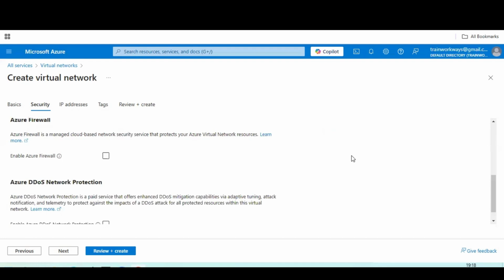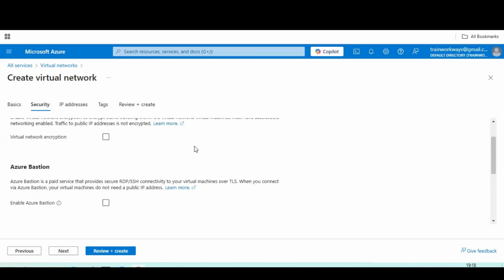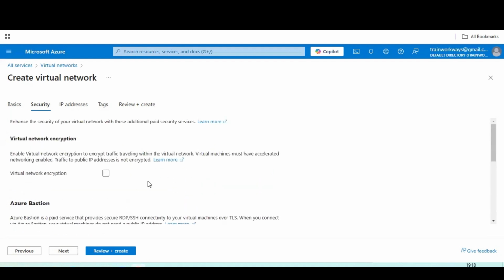This DDoS protection will help so that it should not be attacked or hacked by hackers. So this DDoS we have to enable in terms of the data protection layer, which, if you are enabling, means it is a paid service. Kindly please make sure whenever you are working with this. Next, depending upon your required layer, if your traffic is exposed, then enable your network protection.